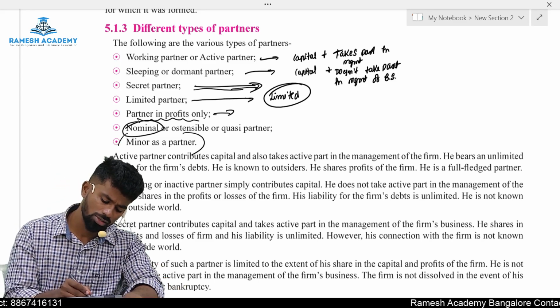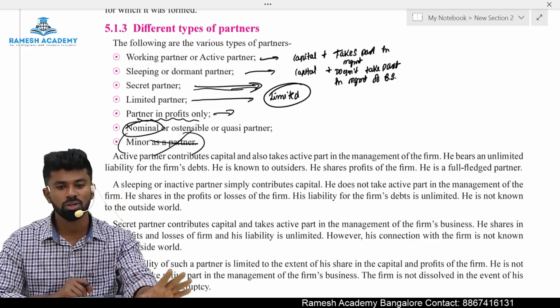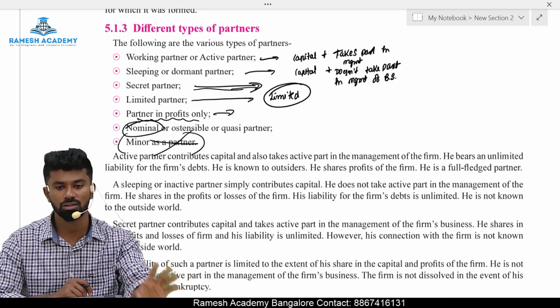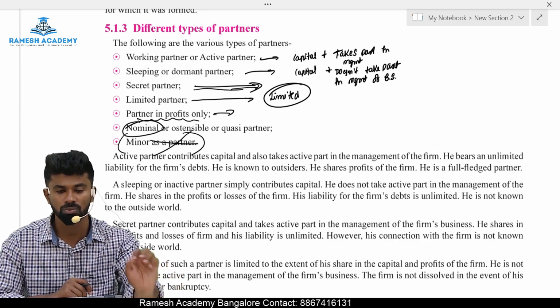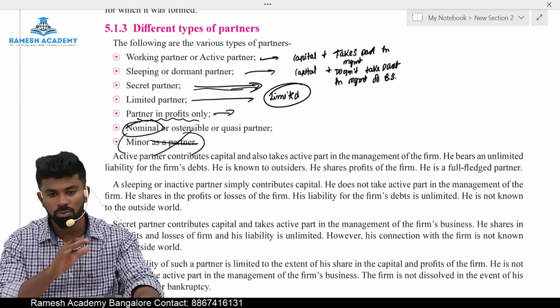Minor as a partner. This concept is totally wrong. A minor cannot be a partner. He can never be called a partner. He is called a beneficiary. As per section 30 of the Indian Partnership Act 1932, a minor can become a beneficiary of a partnership firm. He can't be called a partner.